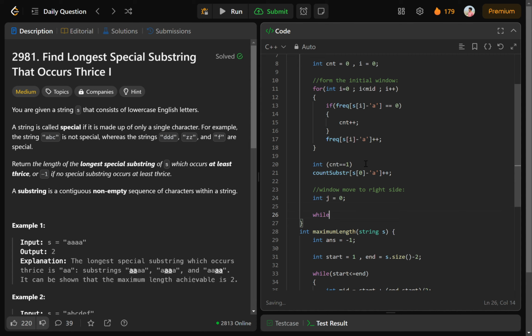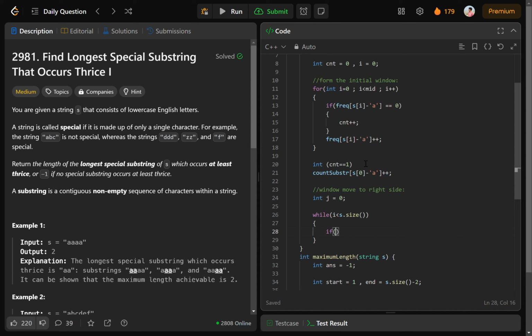So use the while loop here: while i is less than s.size(), i is the right index. Then again we have to check these conditions. If the new character occurring at the ith index has frequency 0, that means it is a new character. Okay, in that case you have to increment the counter.